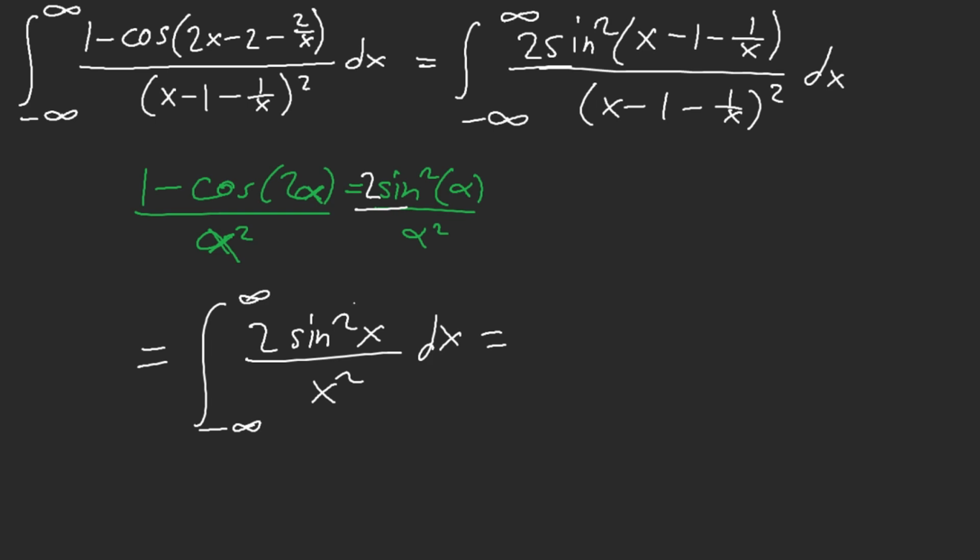we know this is pi over 2, right? By Dirichlet integral times 2. This whole integral is equal to, oh, I'm sorry. No, it's not just pi over 2, because we have from negative infinity to infinity. So this is technically 2 pi. So what we have here is our answer is 2 pi. Okay? And we're done. There you go.